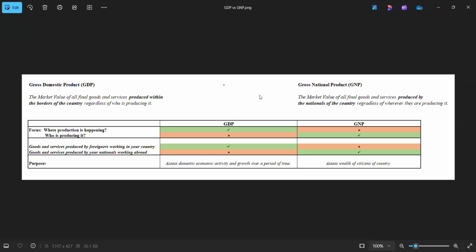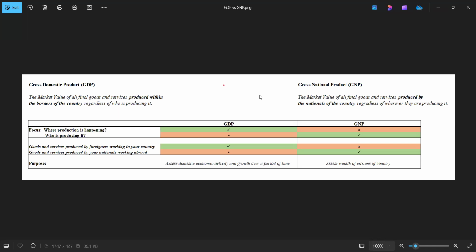GDP, which is the gross domestic product, is the market value of all final goods and services which are produced within the borders of the country, regardless of who is producing these goods and services. So here, the focus is where the production is happening and not on who is producing these goods and services, which means that any goods and services which are produced by foreigners working in your country are a part of the GDP because the production is happening within the borders of your country.